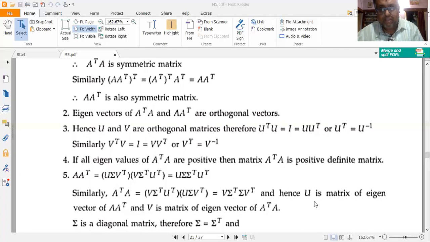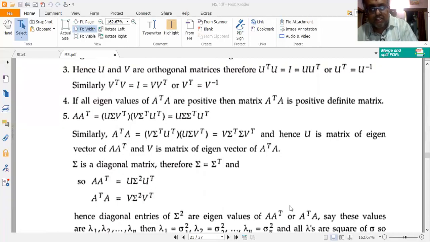So U is the matrix of eigenvectors corresponding to A A transpose, and V is the matrix of eigenvectors of A transpose A. If you remember this, it is more than enough. Sigma is a diagonal matrix, so sigma is equal to sigma transpose, because the transpose of a diagonal matrix is equal to itself. It is symmetric, I mean to say.